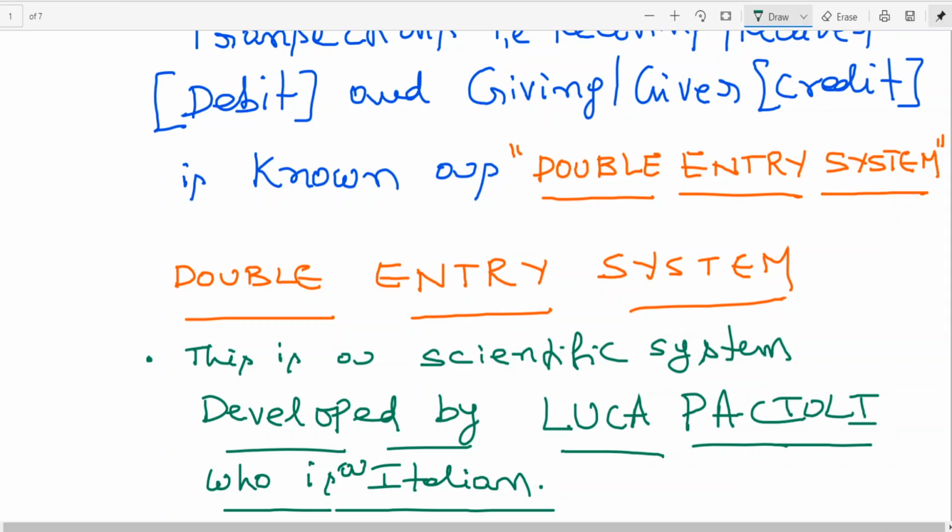Even the Arthashastra written by Chanakya or Kautilya is one of the sources for today's public administration, economics, auditing, accounting, so many subjects. I think that is history, but the system was developed by Mr. Luca Pacioli, who is Italian.